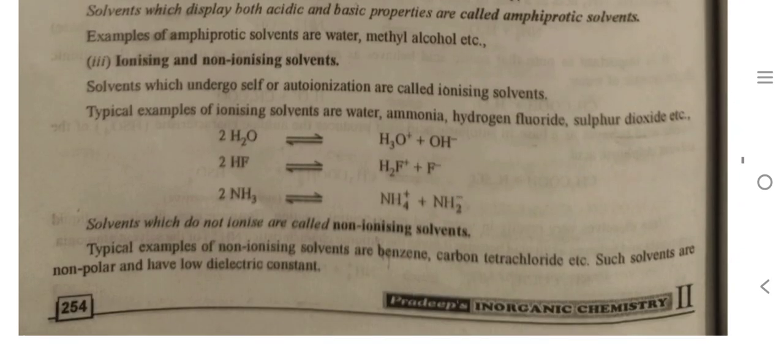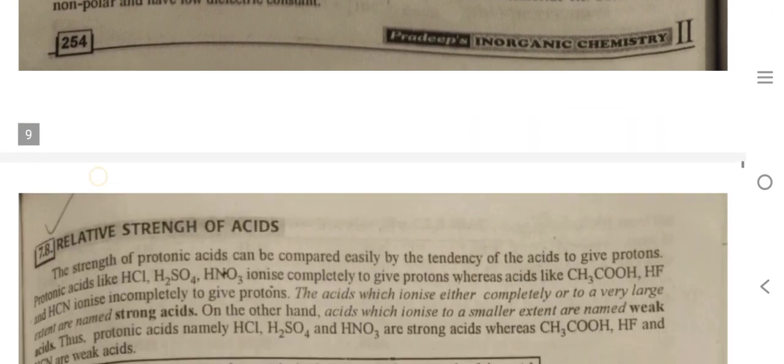Ionizing and non-ionizing solvents. Solvents which undergo self or auto-ionization are called ionizing solvents. For example, 2H2O converts into H3O+ plus OH-, which undergoes auto-ionization. Solvents which do not undergo auto-ionization are called non-ionizing solvents. For example, benzene, carbon tetrachloride, etc.